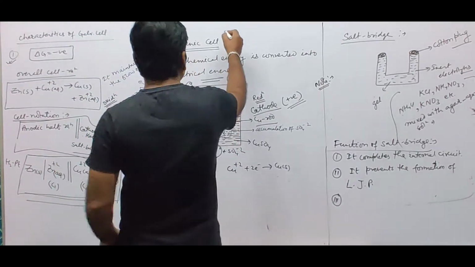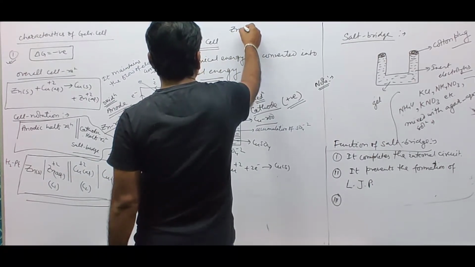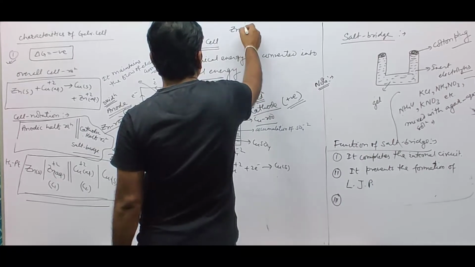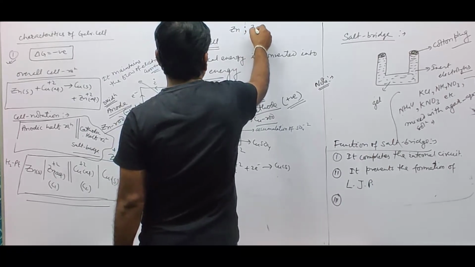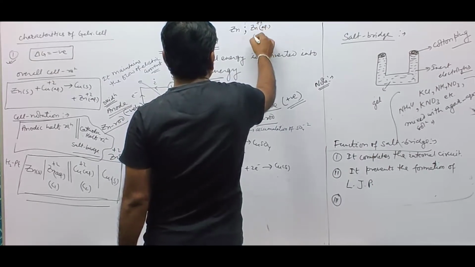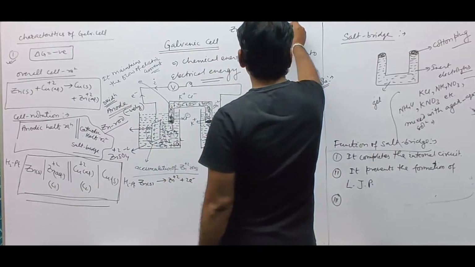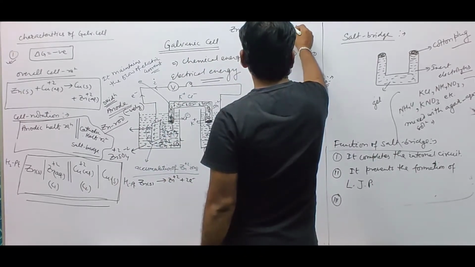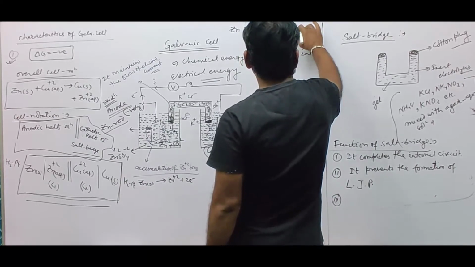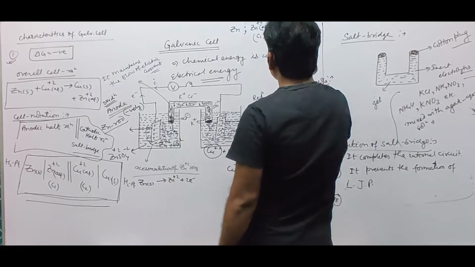Instead of that, it can also be written as Zn converted to Zn2 plus aqueous with C1, salt bridge, copper 2 plus aqueous C2 converted to copper solid.